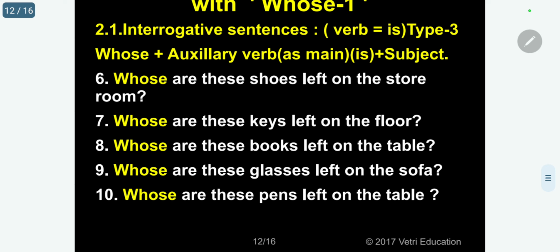Whose are those shoes left in the storeroom? Please follow. "Are left." Whose are those shoes left in the storeroom?